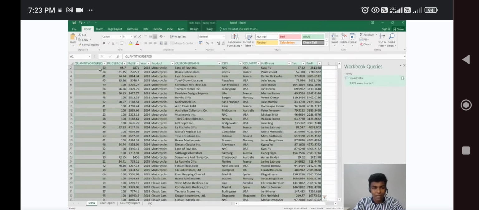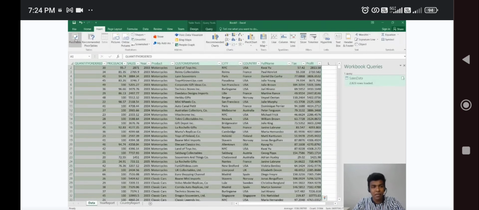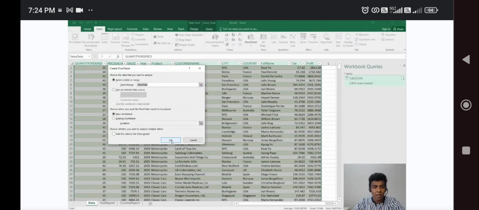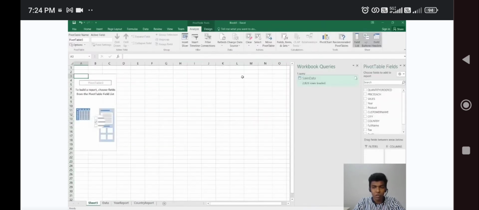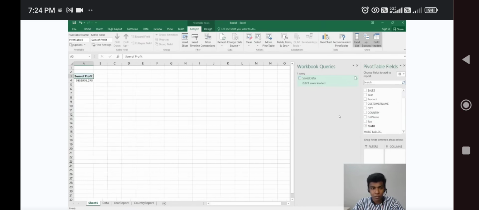Whereas if you want to create the next report, again you just go to insert and then pivot table, and then click OK. I'm going to create it in a new sheet. On the new sheet, if you want to calculate some percentage out of the complete profit, you are able to do that. So I'm going to add profit. Okay, so this is a sum of profit based on some parameters, and we can put up years as well.